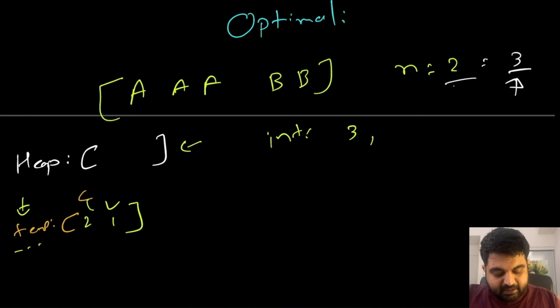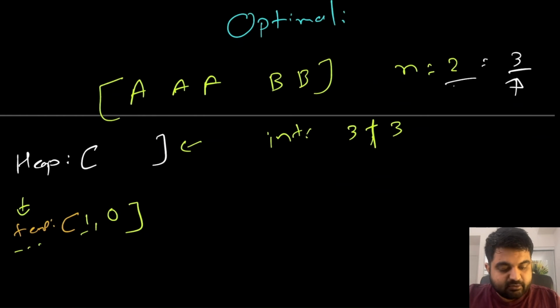Now heap is empty, we try to reduce the frequency. So reduced frequency is going to be 1 and 0. Now, after reducing the frequency, we realize that there are still some values present, which means this entire interval we are also going to consider. So it is going to be 3 plus 3 so far.